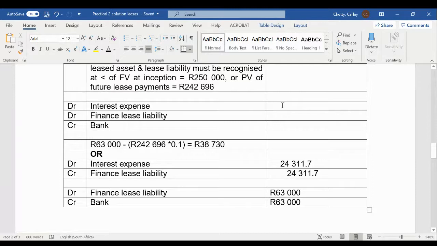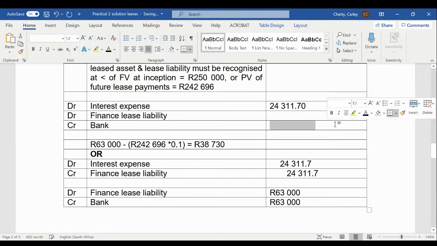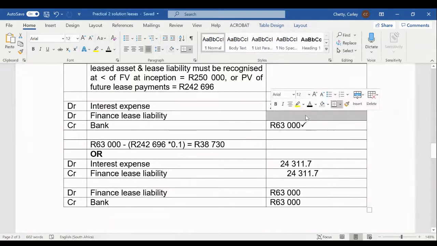So now these two journal entries can actually be combined into one. If we want to combine them, we'll debit our interest expense of 24,311 and 70 cents. And then we'll be paying out of our bank account 63,000, and then the difference between these two.